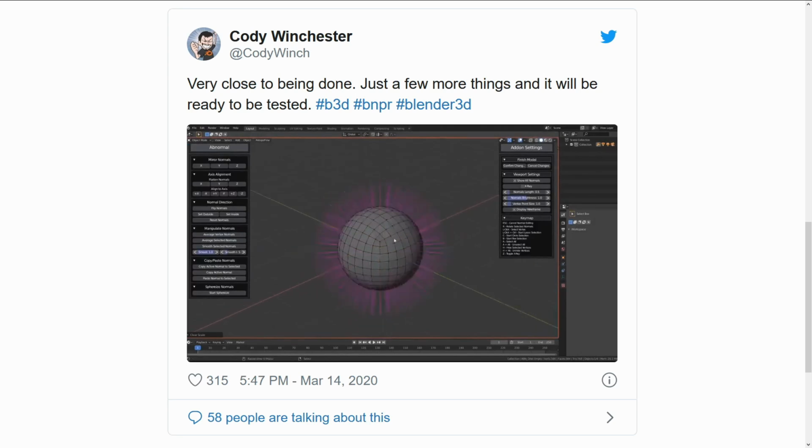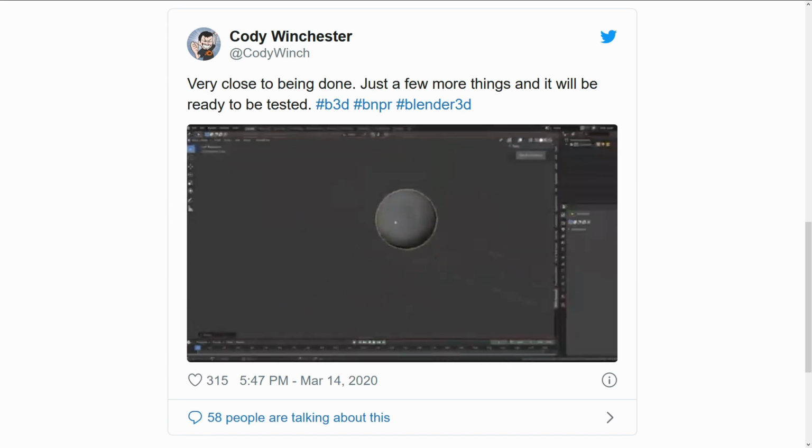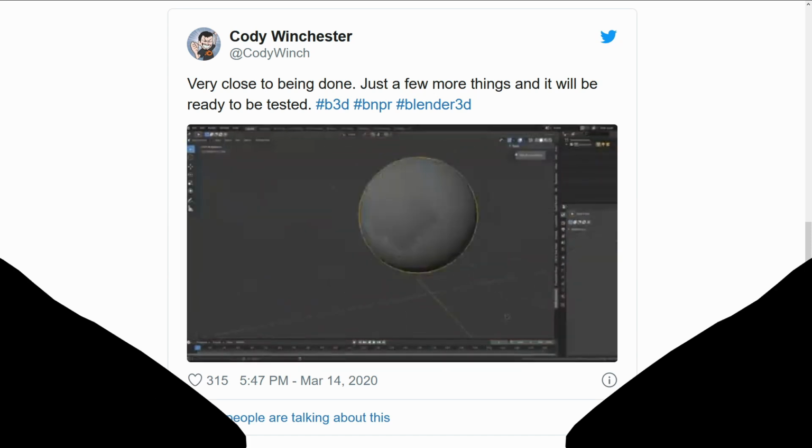Second, the vertex normal add-on, Abnormal, is progressing well. Abnormal has its own mode, and in that mode, all the vertex normal editing tools are displayed clearly. Watch closely and see how fast Cody is manipulating the vertex normals. We want you to have that power soon.